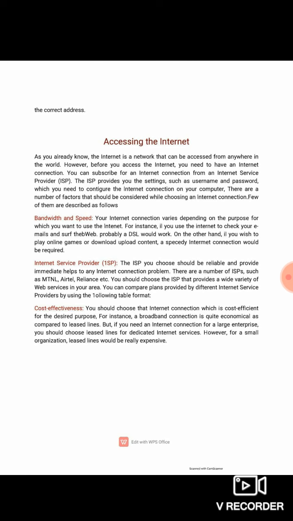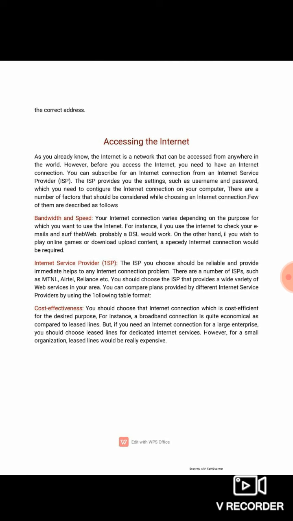The very first factor is bandwidth and speed. Whenever we are going to get an internet connection, the very first thing that we keep in our mind is bandwidth and speed.